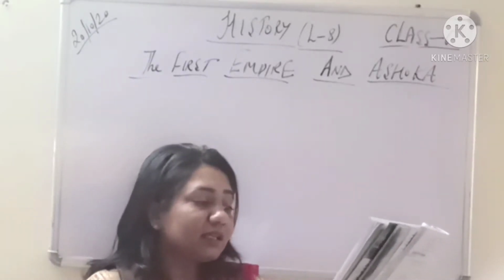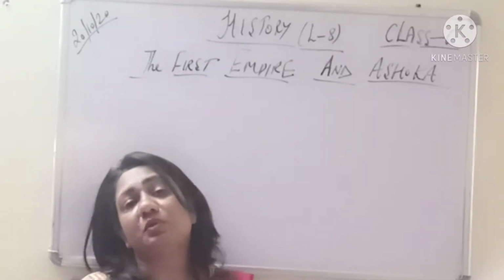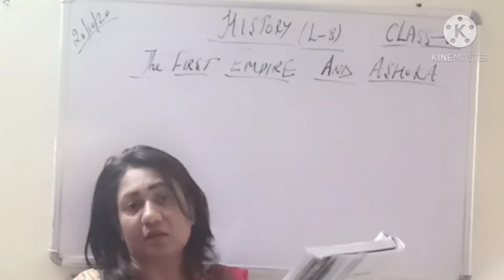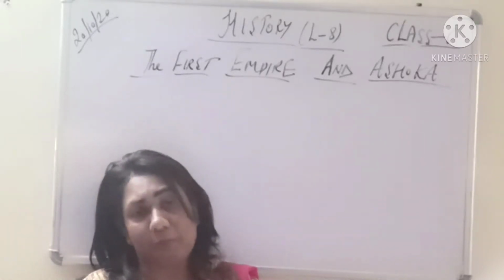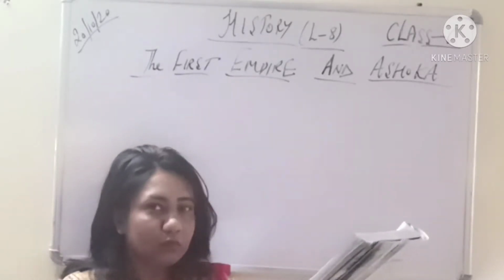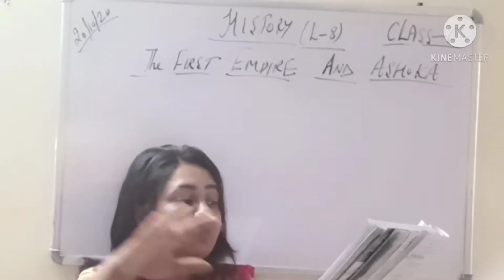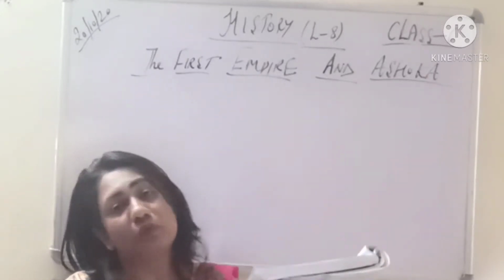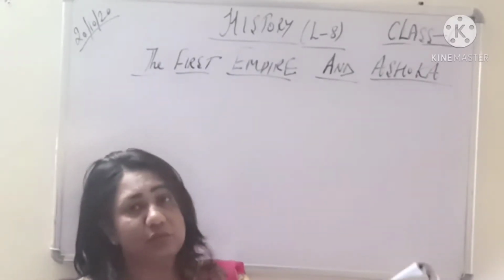An empire is a kingdom which is spread over a vast area. So we have already done the difference between the empire and kingdom. So here is the answer. A 2 marks question can be there: what is an empire, or what is a kingdom, or the difference between an empire and a kingdom? Please mark. An empire is a kingdom which is spread over a vast area and is much larger in size than a kingdom. So we have done that an empire is much bigger in size as compared to the kingdom.